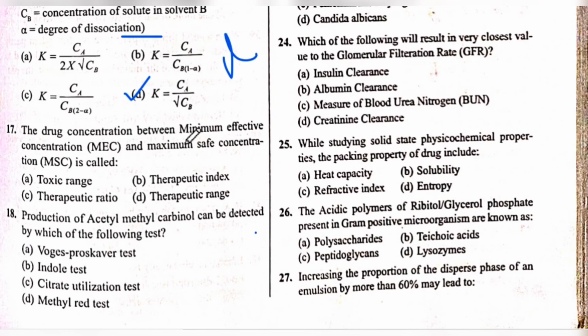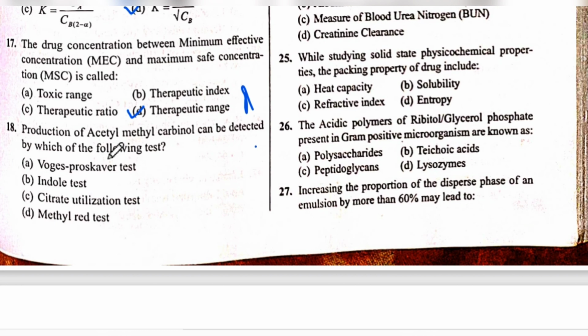The drug concentration between minimum effect concentration, the short form is MEC, and maximum safe concentration, the short form is MSC, is called. The answer is D, therapeutic range. Next is 18th question number.